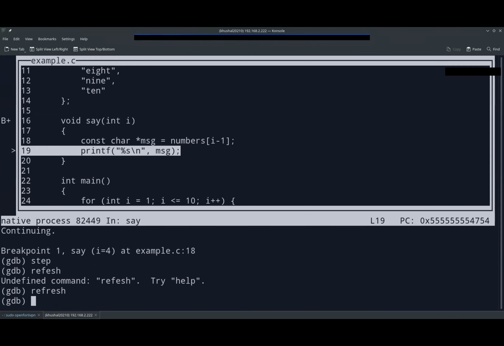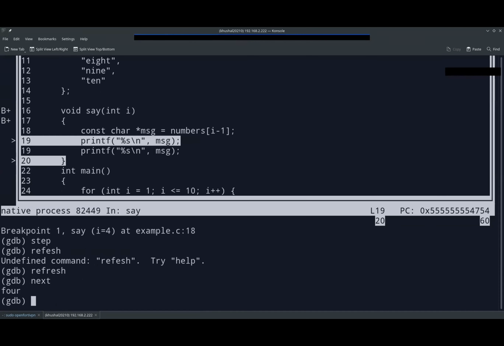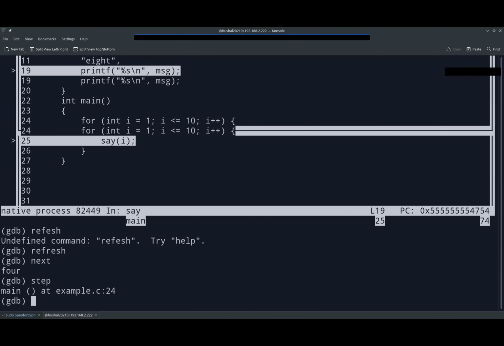Okay, can you tell what refresh is doing? Refresh is just refreshing this layout. Actually, when we set up a layout to do something, it sometimes breaks somewhere. If you see, let me show you again. Let's do step again. If you see here, there are two for loops, right?